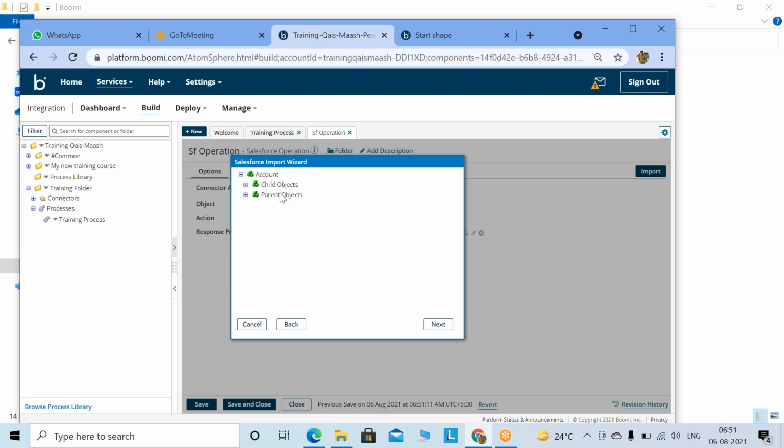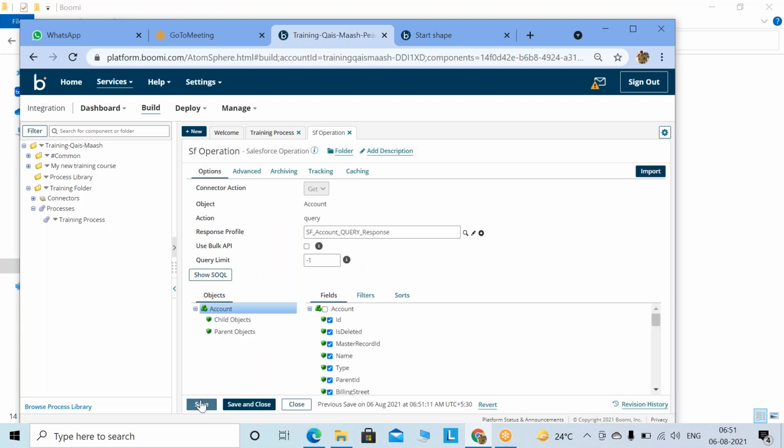So this child parents relationship will be there, right? Click next. You can choose it. If required, finish. So you see, right? Object is account, action is query, response profile it's come up. And query limit -1 means it will bring all the data.